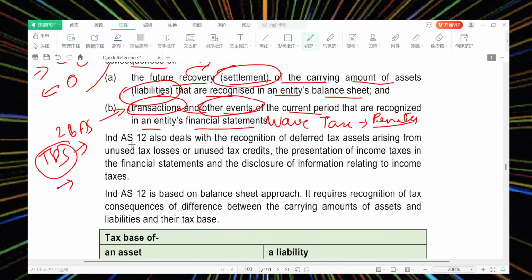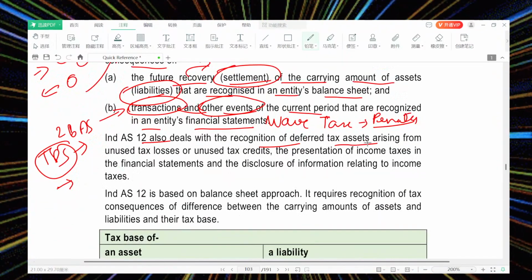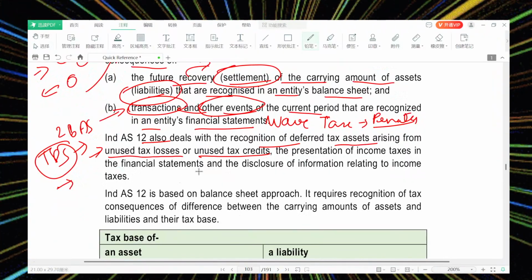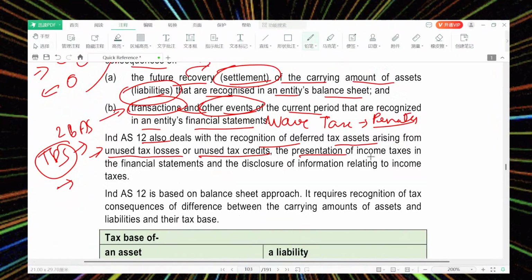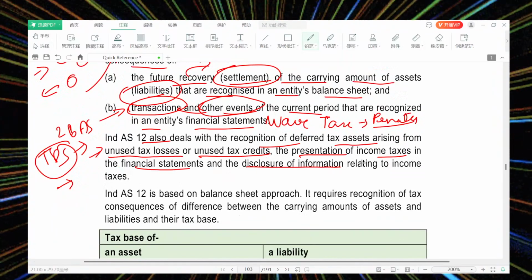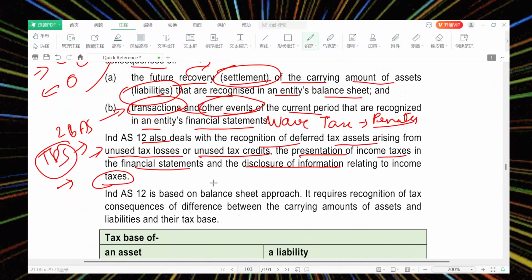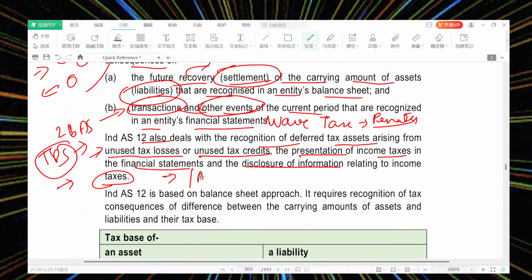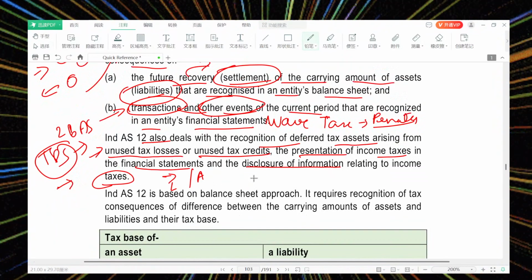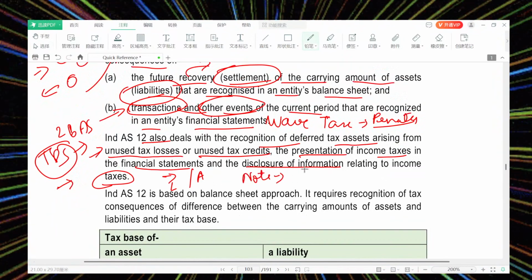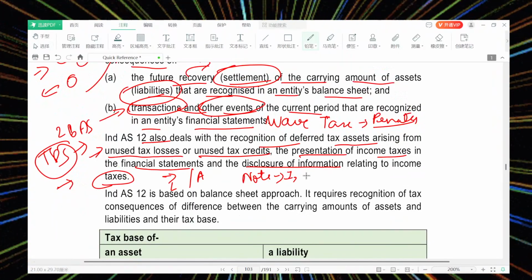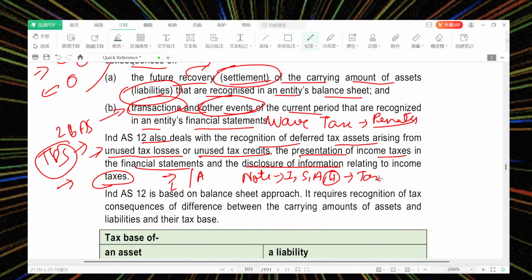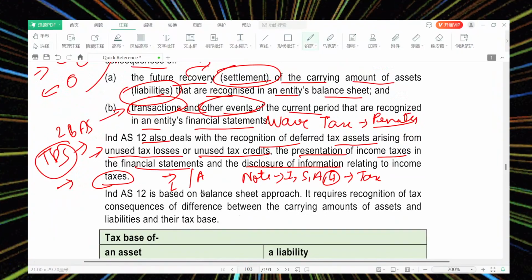Ind AS 12 also deals with the recognition of deferred tax assets arising from unused tax losses and unused tax credits. So unused tax losses and tax credits can give rise to deferred tax. It also covers the presentation of income tax in the financial statements and disclosure of information relating to income taxes. What is the presentation as per the balance sheet? It is going to be on the asset side or the liability side. And disclosure in notes: we say that we have followed the Indian accounting standard. If we have any subsidiary, associate or holding company in various countries, what tax has been considered and what effect has been given in our balance sheet has to be recognized and noted.